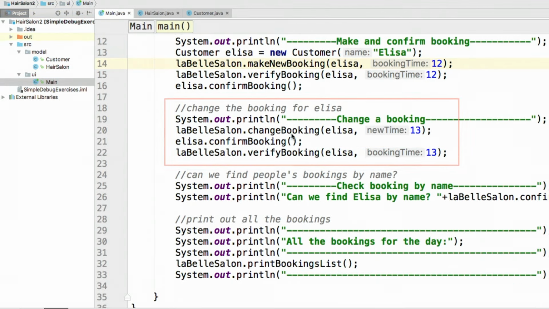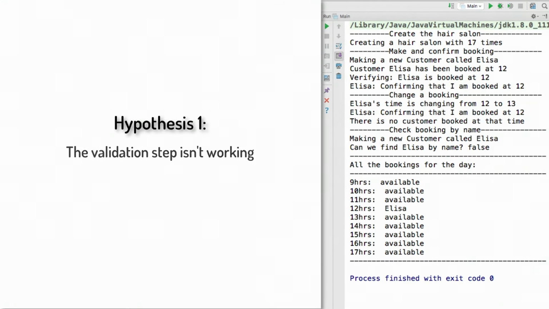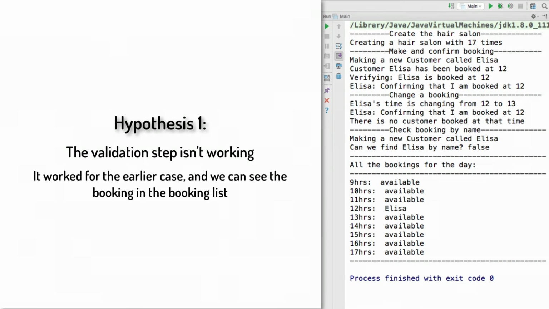So let's form our hypothesis for what might be happening here. Hypothesis 1. The validation could be wrong. It could be that the customer was booked at that time, but that method isn't working. That would be strange because it worked for the earlier case. And we can see in the printed out list that the booking hasn't actually changed. So I think we can immediately discard this hypothesis. It is not that the validation is wrong.